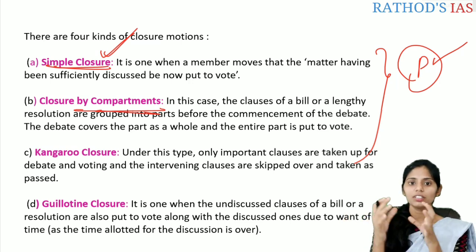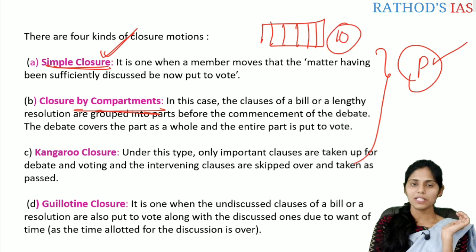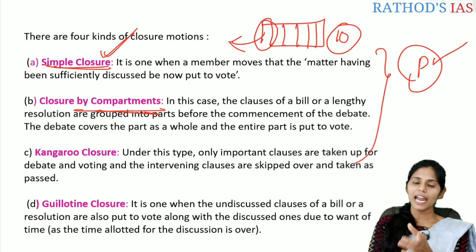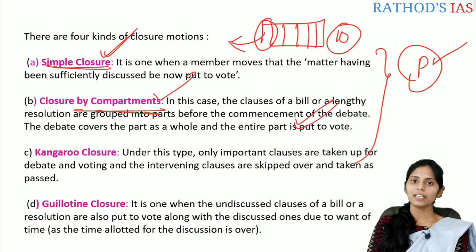Let us take a bill in which there are about 10 compartments. They divide it into 10 compartments and discuss only one compartment, and they say that this one compartment is equal to the whole of the bill, then they will go for the voting. This is called the closure by compartments.